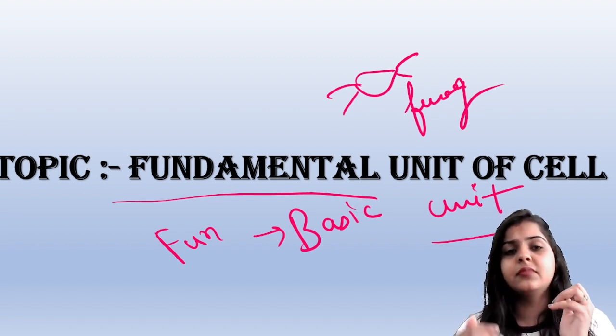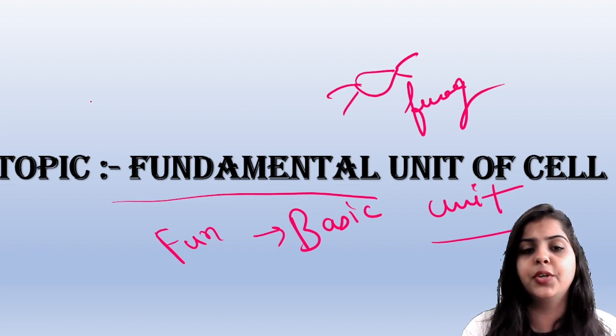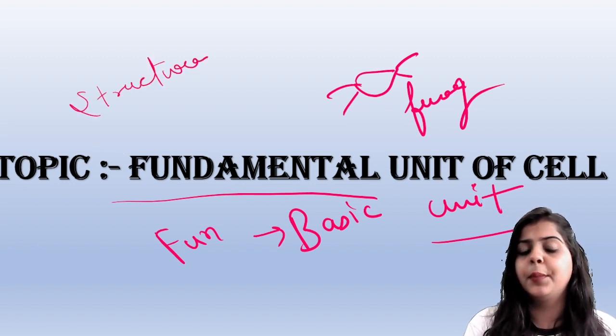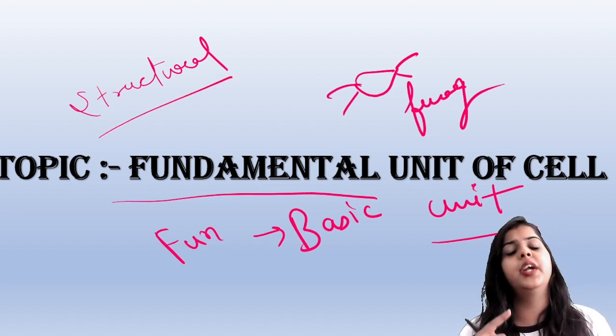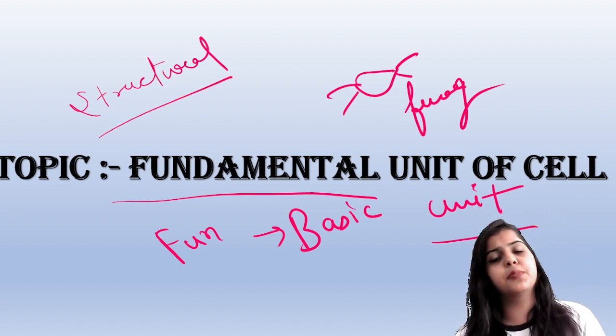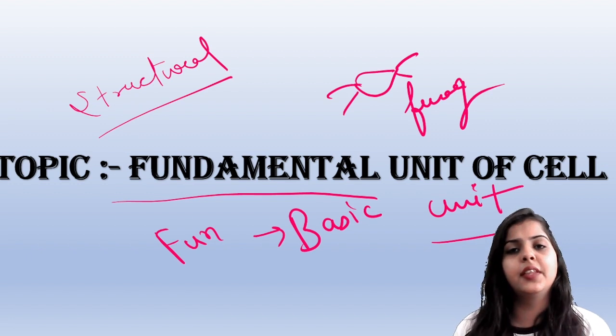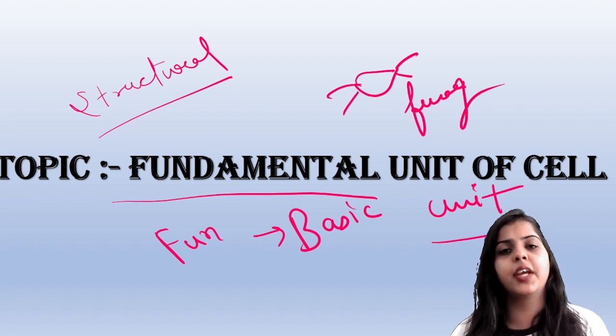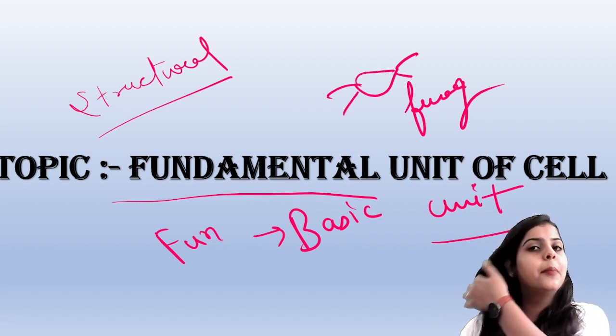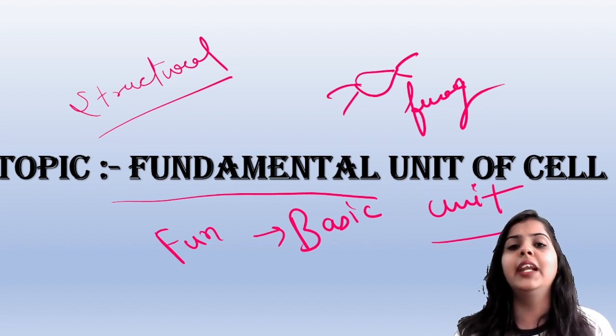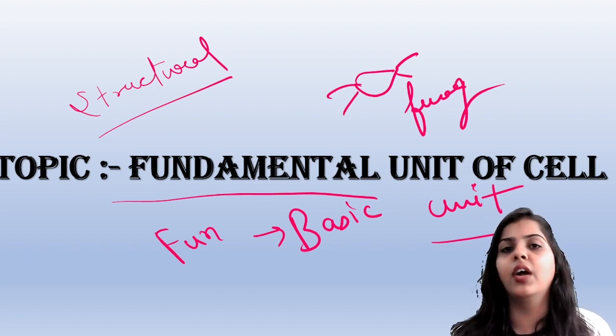Because the cell is a structural unit of a living organism. The cell can help in the formation of a new living body. But the cell only contributes to living organisms, not to non-living things.